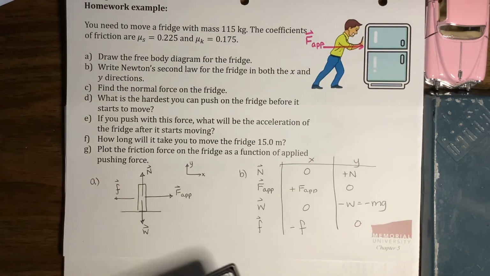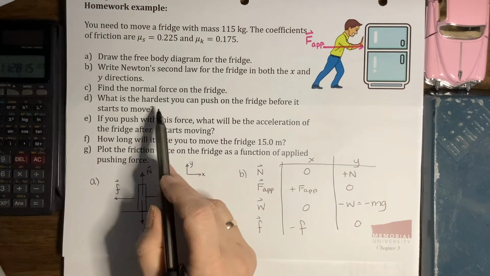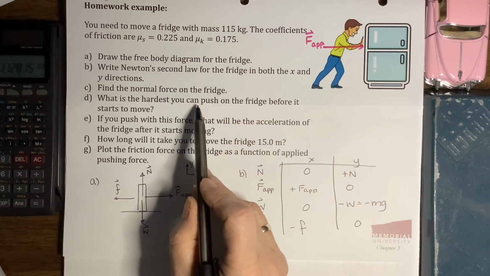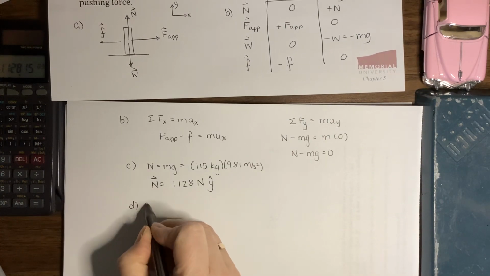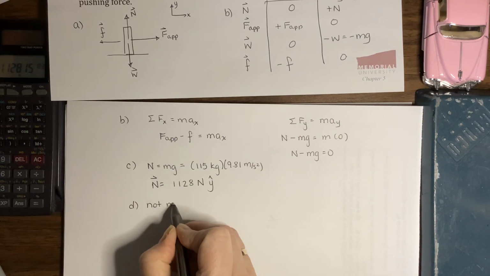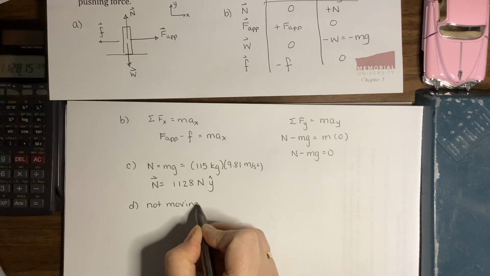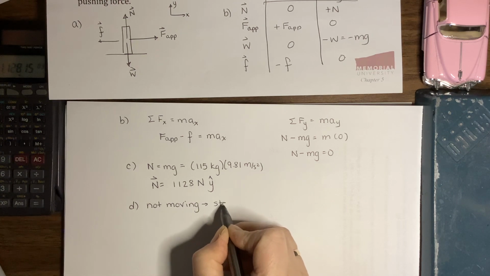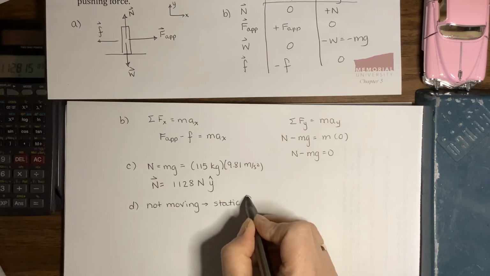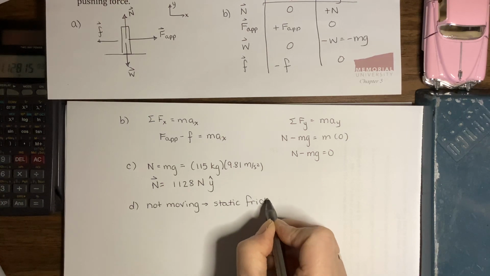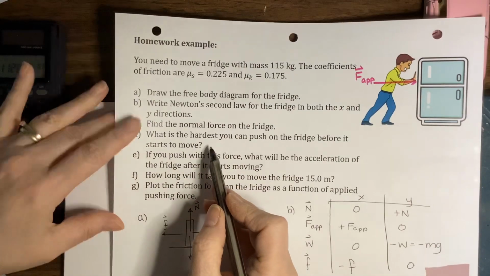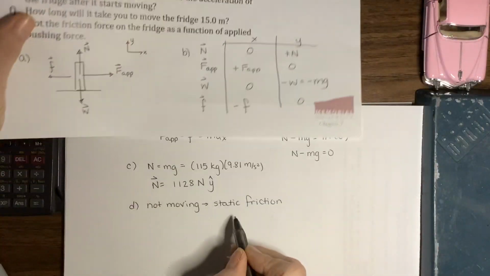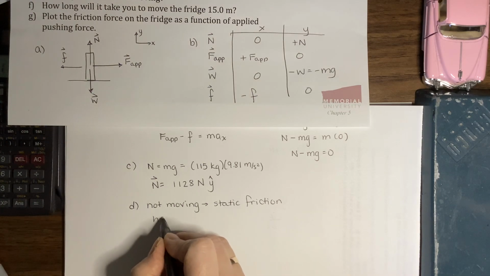Okay, part D, now we're getting into some of the details. What is the hardest you can push on the fridge before it starts to move? So before it starts to move is when it is not moving. So we're definitely dealing with static friction. If we want the hardest you can push, so the hardest you can apply the force, then we must be dealing with the maximum static friction.